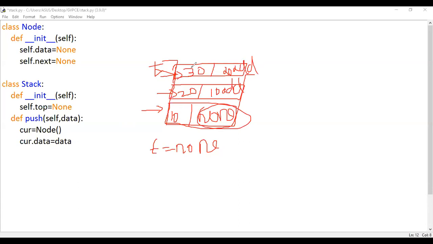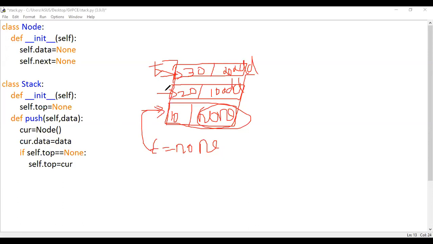So here I'm going to write one if condition for the first node. So now if my self.top equals none, which means that right now the list is empty. There is an empty list. I'll modify my self.top and assign my current. So my top will be updated with the current, and right now the top will come here after the first iteration.